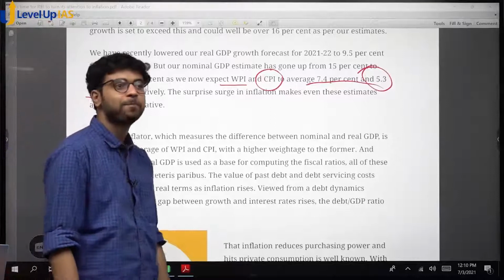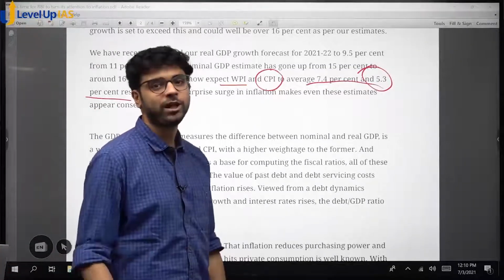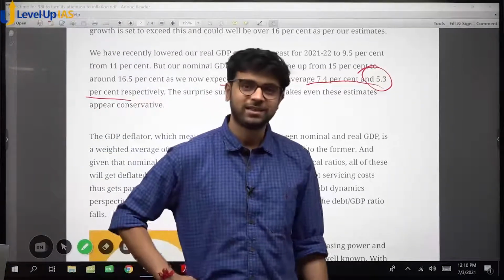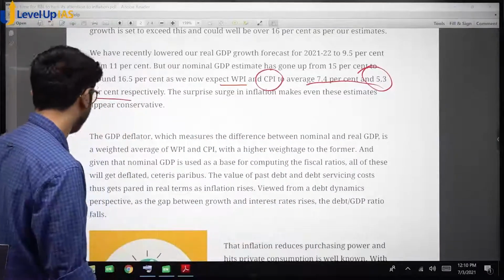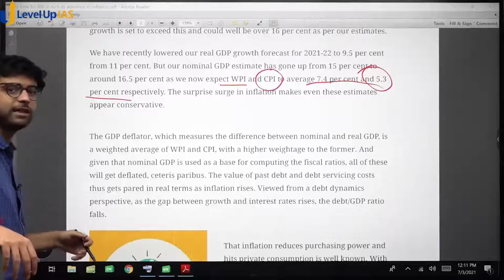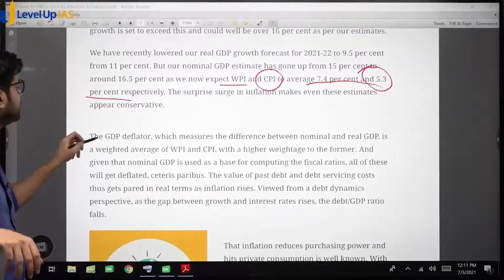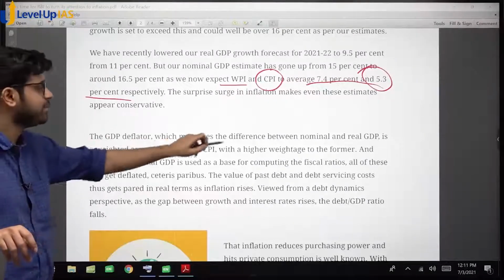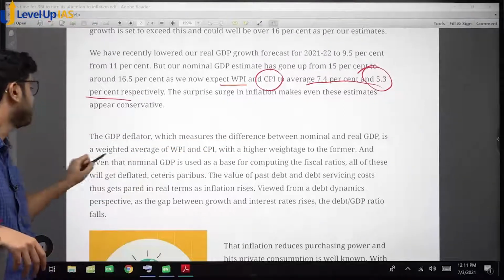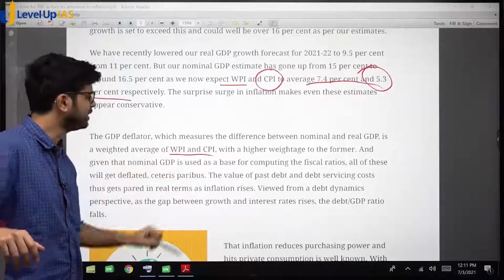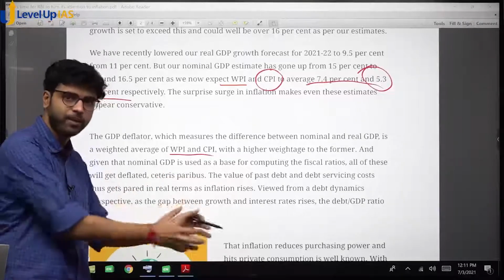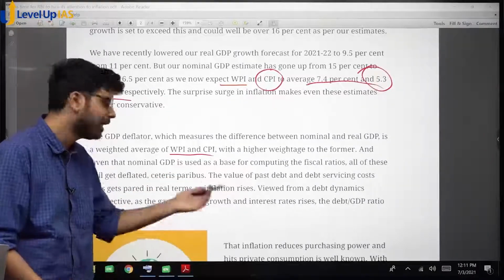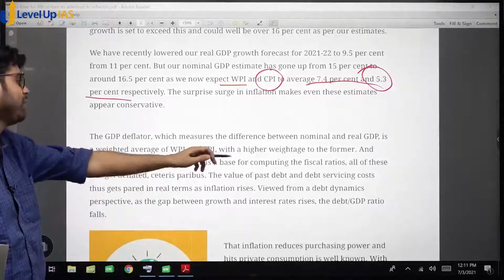So hence, on paper, you can reduce your debt to GDP ratio by inflation. समझा कैसे? Because you are increasing your base. You are increasing your, what we say, nominal GDP. ठीक है? The GDP deflator, which measures the difference between nominal and real GDP, is a weighted average of WPI and CPI. This is fine. So GDP deflator is all goods and services. In the basket you put WPI, CPI. When you combine all of them, you will get the GDP deflator with a higher weightage to the former.